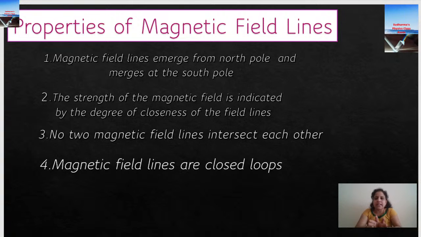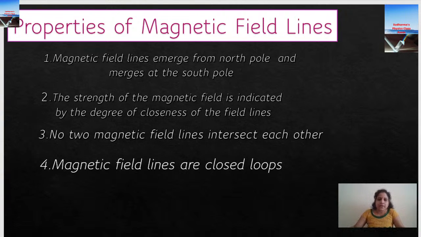If I ask the magnetic field to go this way and that way together, it's not possible, right? At this point, there will be some specific direction. I'm giving you these examples to understand. So if two magnetic field lines are intersecting, that means the magnetic field has two directions at a particular point. That is impossible. Or the compass needle has to show deflection in two directions, which is impossible. So magnetic field lines never intersect.